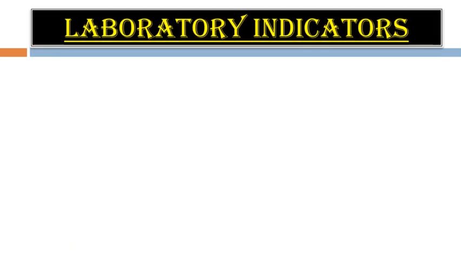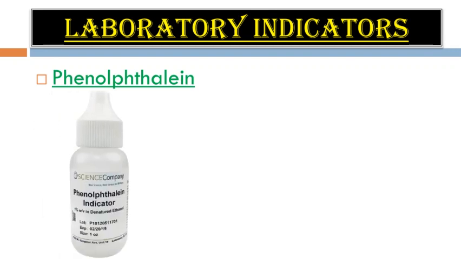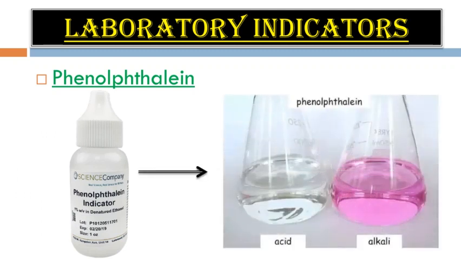The next indicator is phenolphthalein. This is also used to detect whether the solution is acidic or basic. When phenolphthalein is added into an acidic solution, it becomes colorless. And when phenolphthalein is added into an alkaline or basic solution, the color of the solution turns pink. That means if pink, it is basic, and if colorless, it is acidic.